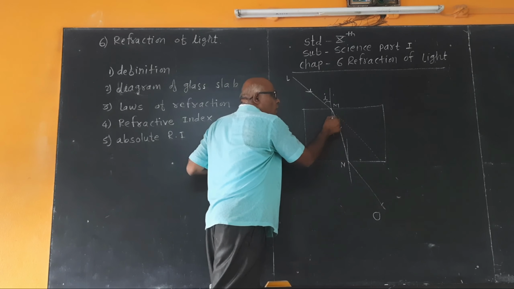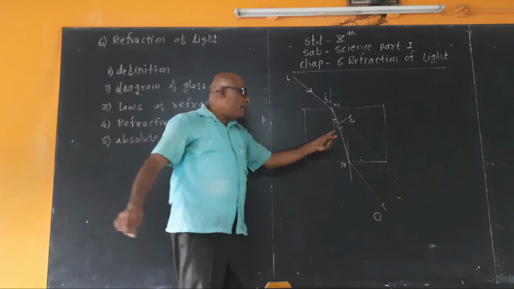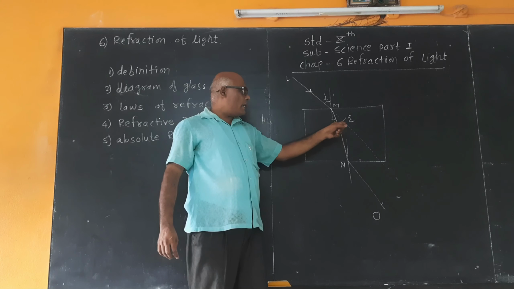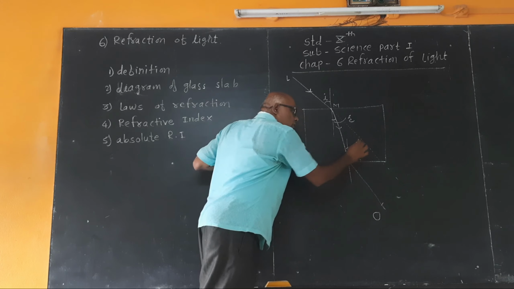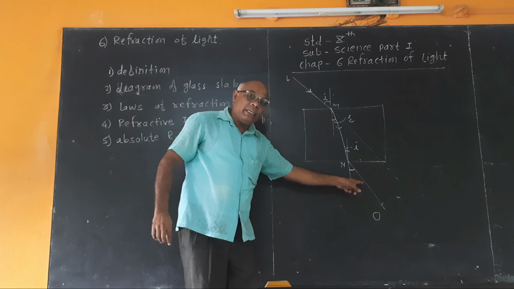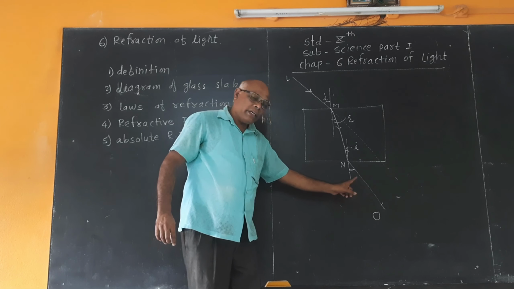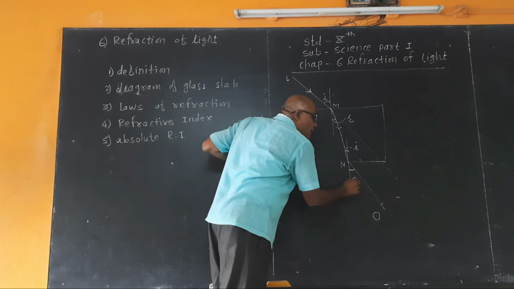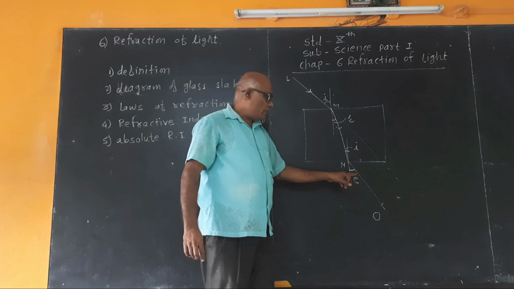Similarly, this is the angle of refraction. The angle made by the refracted ray with the normal is called the angle of refraction. This angle is made by the emergent ray with the normal, hence it is called the angle of emergence, and it is denoted by the letter e. Angle of incidence is denoted by the letter i, angle of refraction by the letter r, and angle of emergence by the letter e.